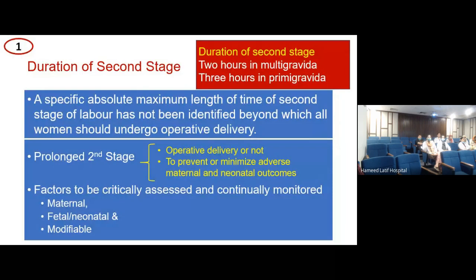So if the second stage of labor is prolonging, the most important decision from the baby's perspective is what is the current situation of the baby. And when I was thinking about it, reading and writing about it, and preparing this presentation, because I have made it a mission to talk about this everywhere, I realized that when we are monitoring the fetal heart, there is an important thing that we all do not do, and I'm going to talk about it when we reach that stage.